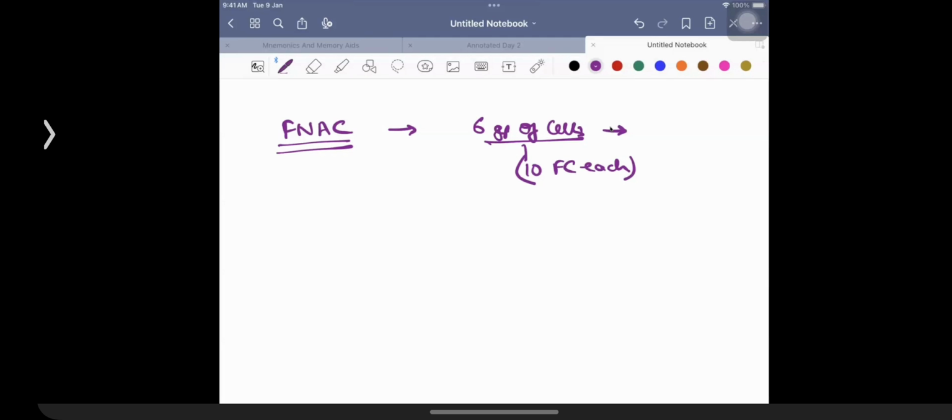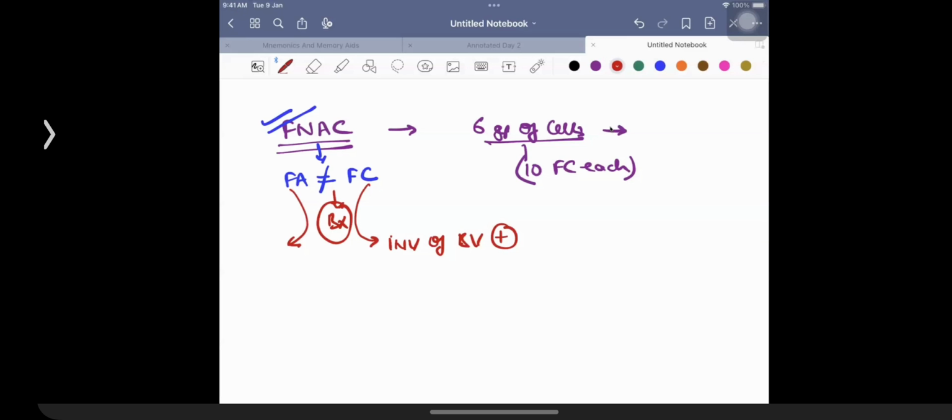So this was again what was asked you as a question in the exam. Of course, in FNAC, you need to remember the fact FNAC is not able to distinguish between follicular adenoma and follicular carcinoma. For distinguishing between them, we have to perform a biopsy. In follicular carcinoma, that is going to be showing you the presence of metastasis or involvement of blood vessels. In follicular adenoma, the biopsy is not going to be showing involvement of the blood vessels. The capsule is going to remain intact.